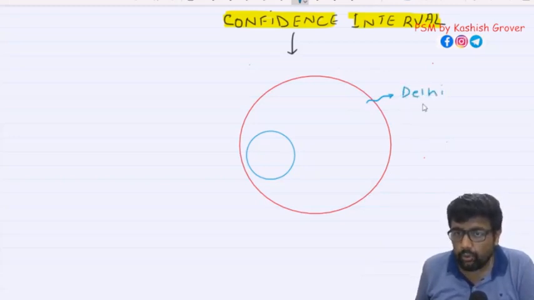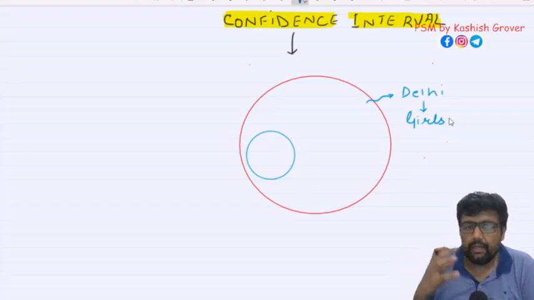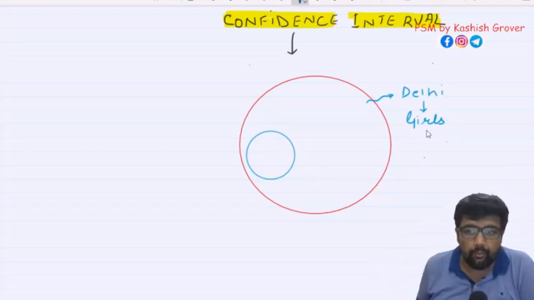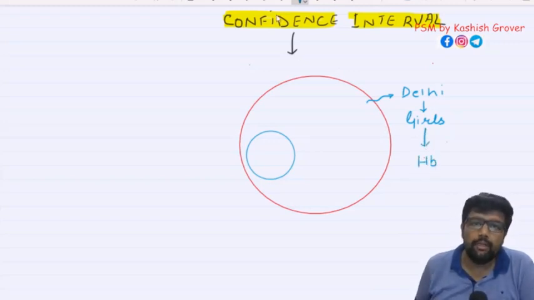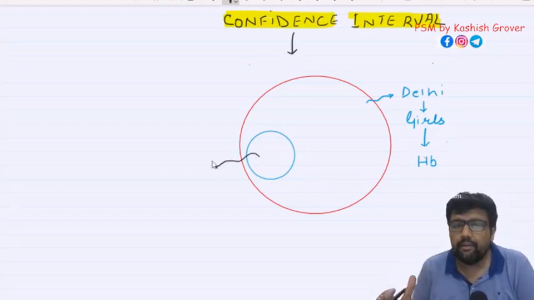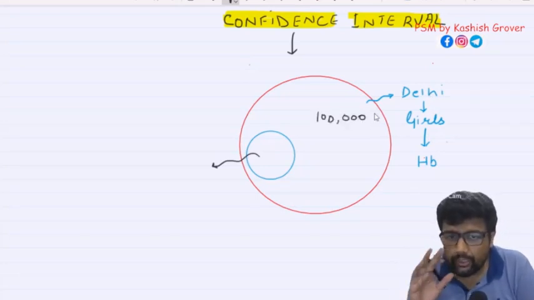And I want to study girls in Delhi, right? I want to include all those girls who belong to Delhi, and I want to see their hemoglobin level, but practically, feasibly, that is not possible because I cannot include each and every girl, right? Suppose they are 1 lakh, I cannot include each and every girl.